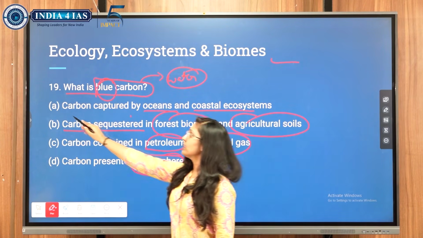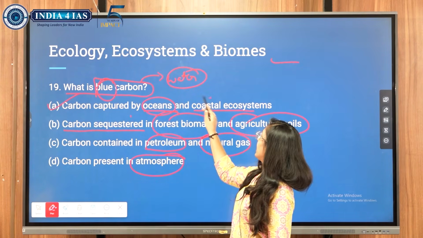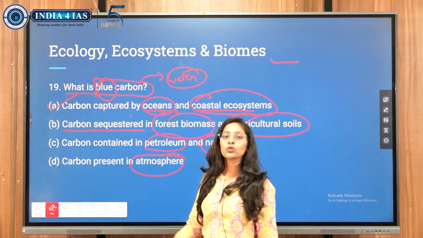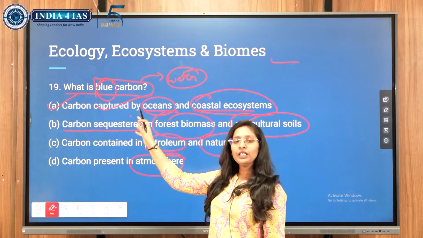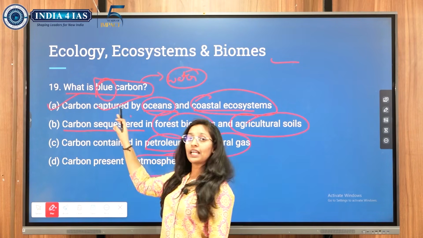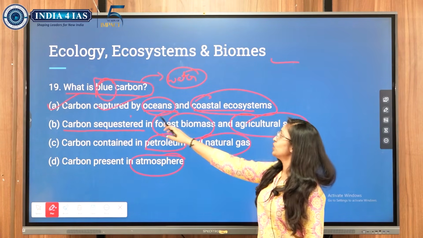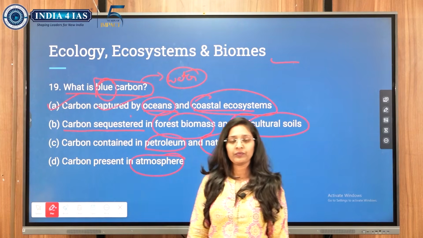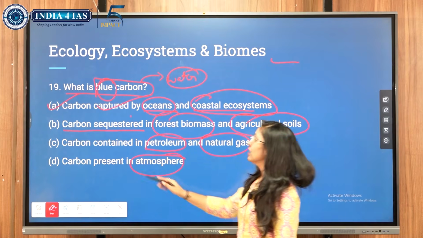So here the first option is carbon captured by oceans and coastal ecosystem. Both are related to water particles. So the correct option is blue carbon. Blue carbon is related to the carbon captured or stored by the oceans and coastal ecosystem. This is the correct answer we can say. So let's analyze the other options as well.